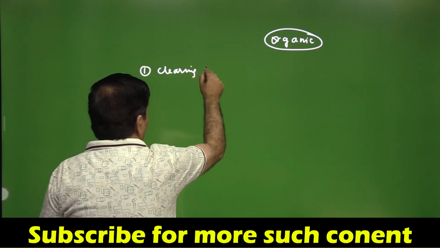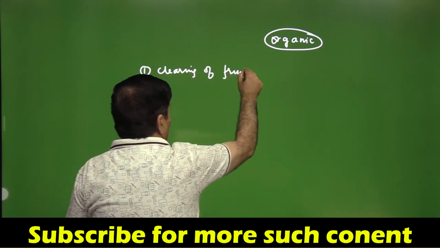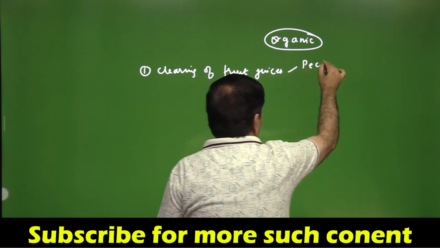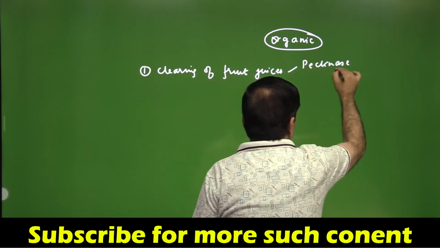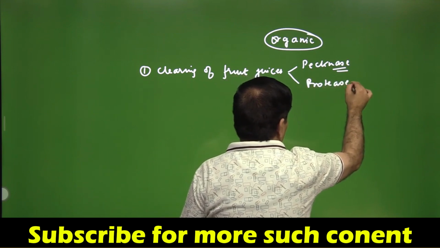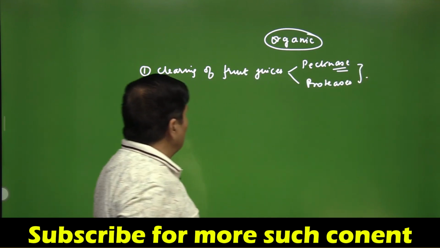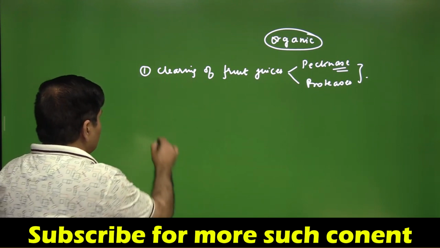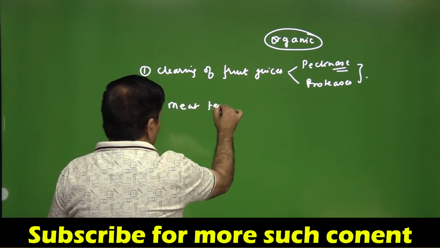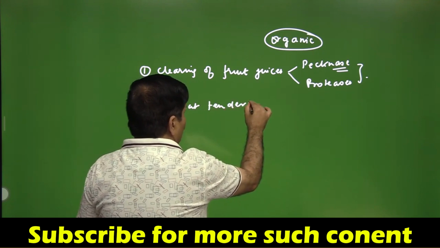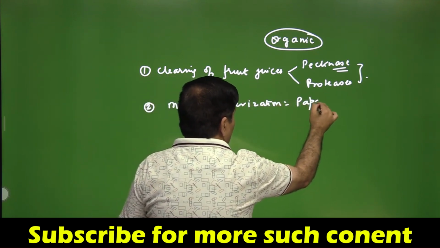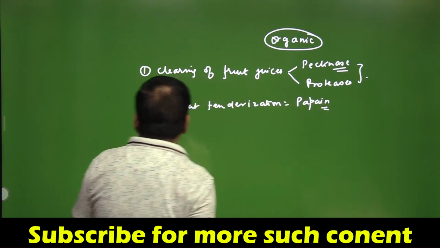So clearing of fruit juices is done with the help of enzymes. More commonly it would be pectinase. It will dissolve the middle lamella, and obviously you are using certain proteases as well. Similarly, there is an enzyme that is used in meat tenderization. So meat tenderization is papain. This is not given in NCERT, so let me tell you that meat is tenderized with the help of papain.